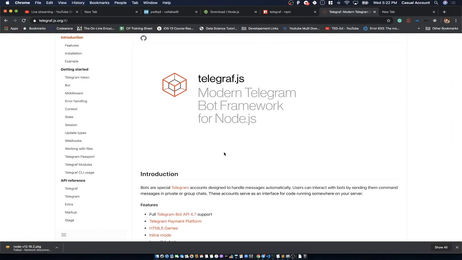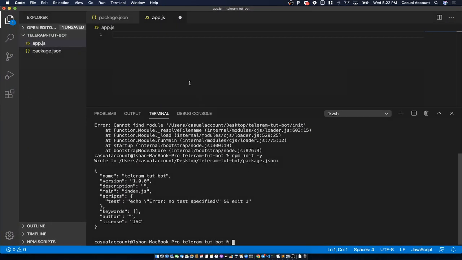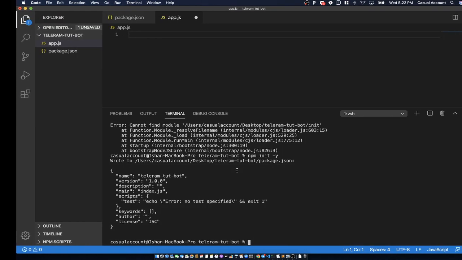Okay, I'll open my Visual Studio. Now the API which we were using is called the Telegraph API. How do we tell our application that we are using the Telegraph API? First we will have to install that API in our project, include that API in the project. So how will we do it?